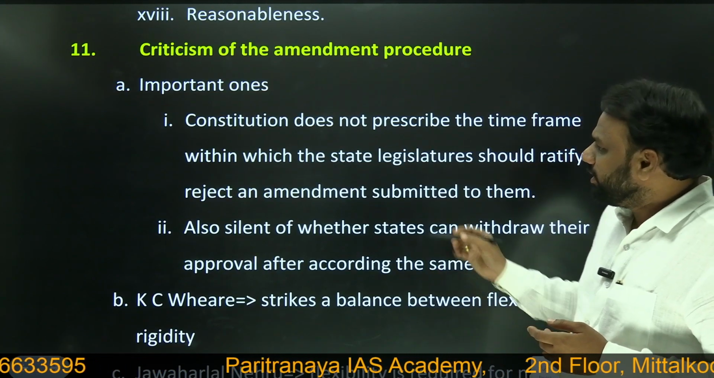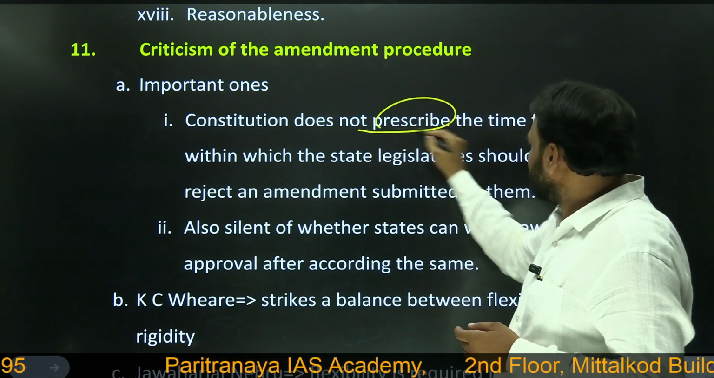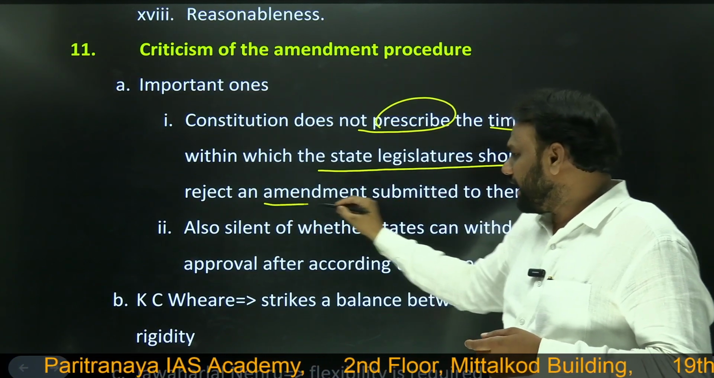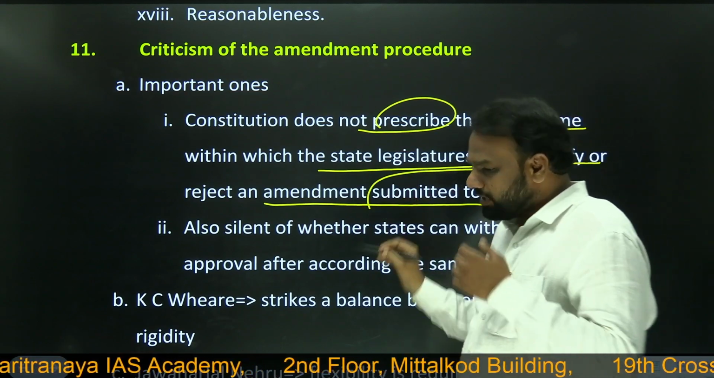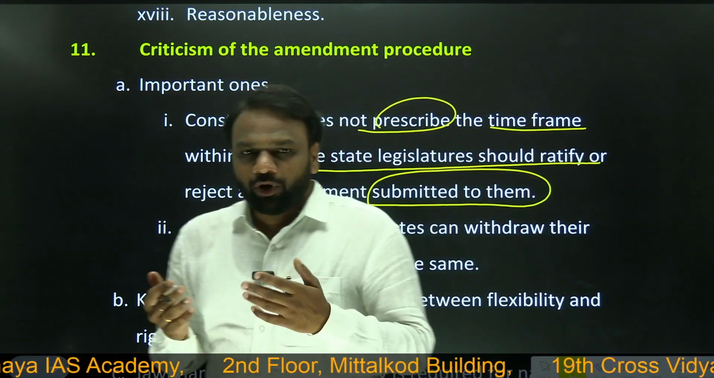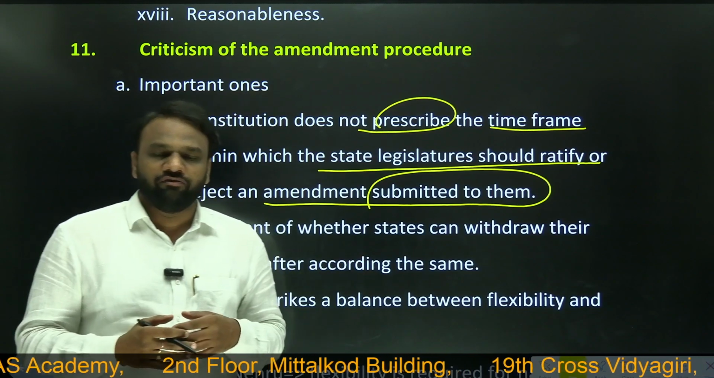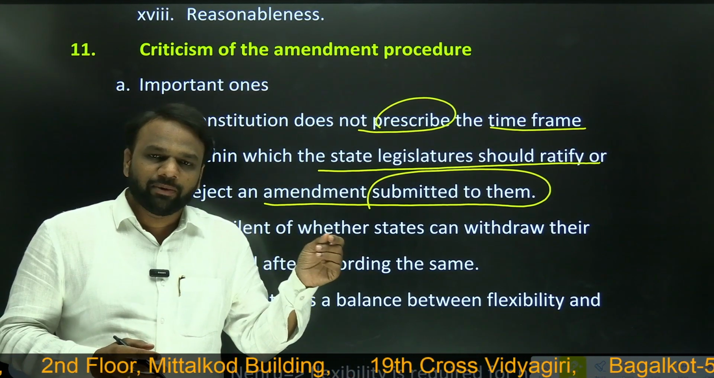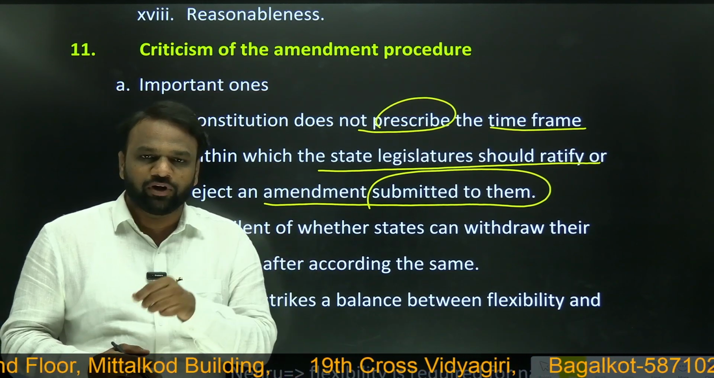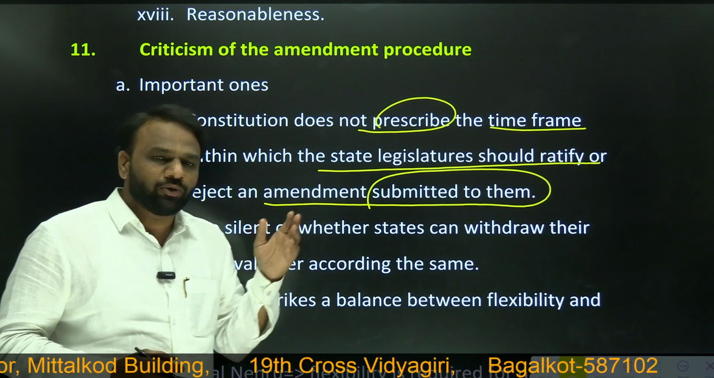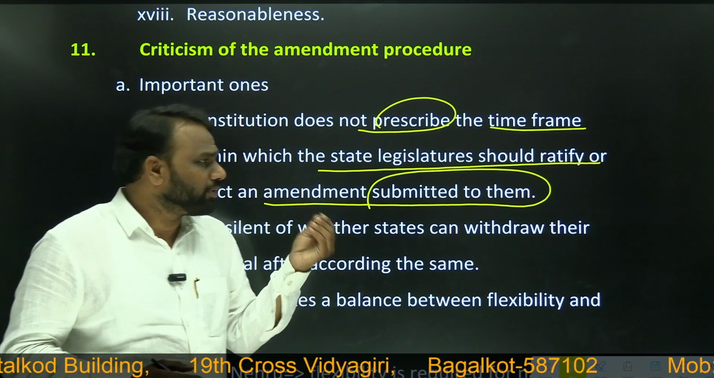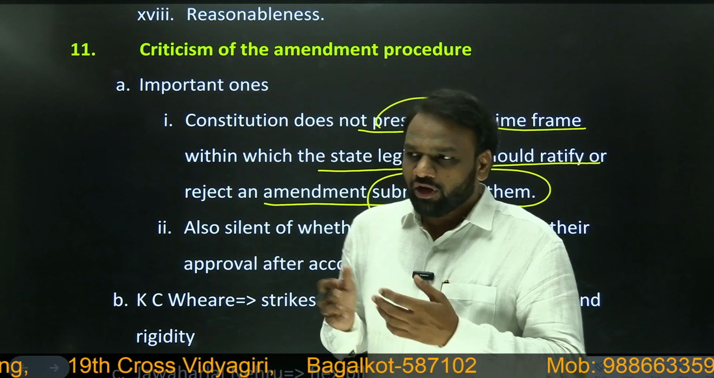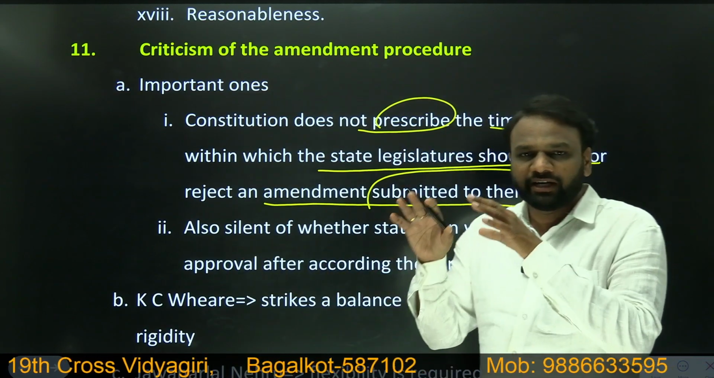So what are they? The constitution does not prescribe the time frame within which the state legislature should ratify or reject an amendment submitted to them. Now we have seen that certain provisions which are federal in nature, we took the example of GST. So in such cases, apart from Lok Sabha and Rajya Sabha's special majority support required, they also have to get the support of at least half of the states. Okay, 14 states.